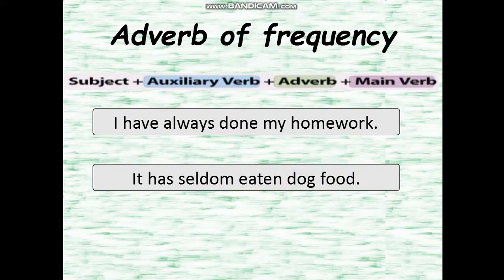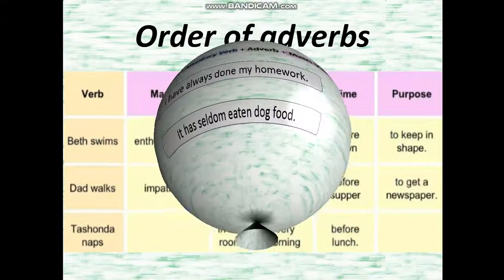Adverb of frequency. So here let me tell you the method to understand which sentence has the adverb of frequency, or how to frame the sentence while using an adverb of frequency. Subject plus auxiliary verb plus adverb plus the main verb. I have always done my homework. It has seldom eaten dog food. Seldom and always are the adverbs of frequency.